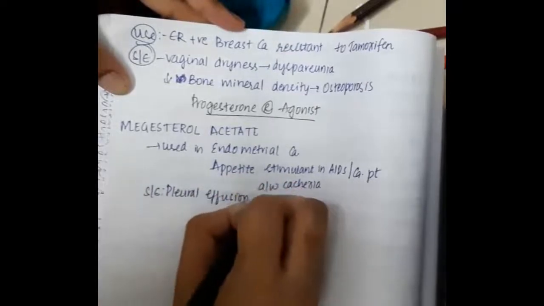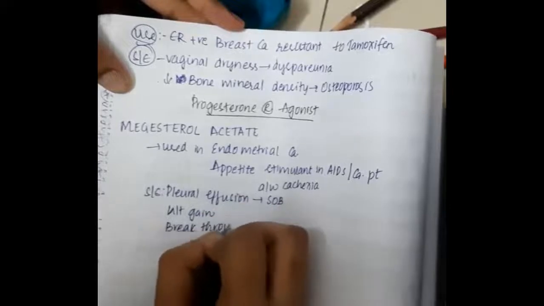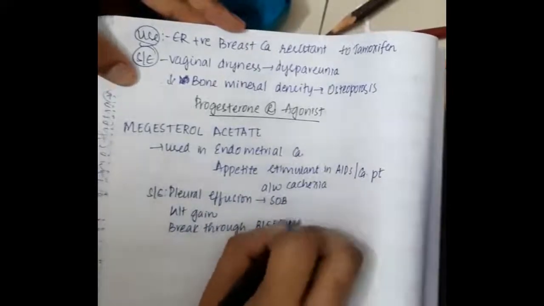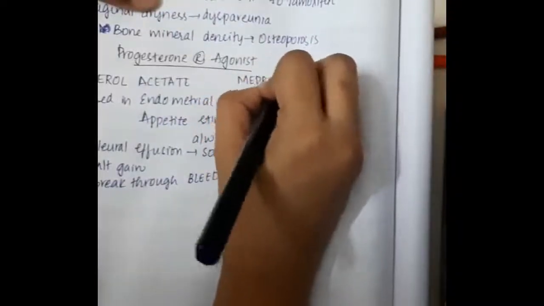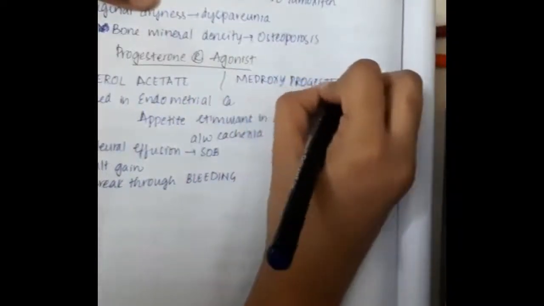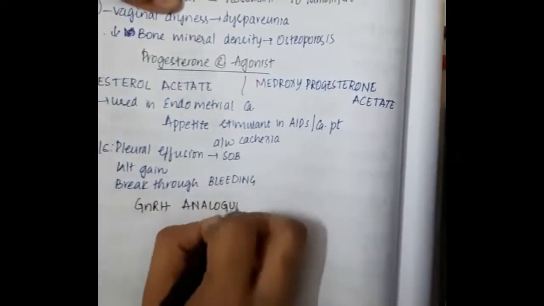Side effects are pleural effusion followed by shortness of breath, weight gain and breakthrough bleeding. Medroxyprogesterone acetate is also a progesterone receptor agonist.